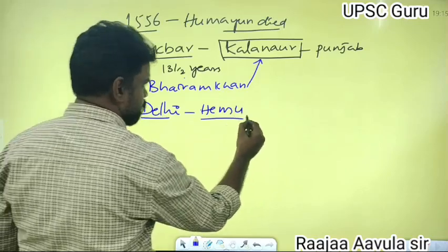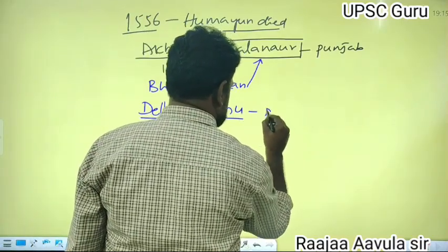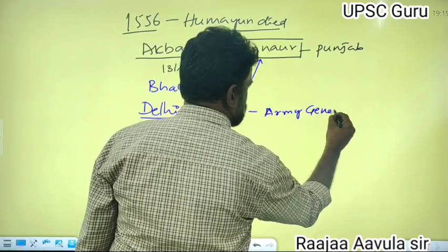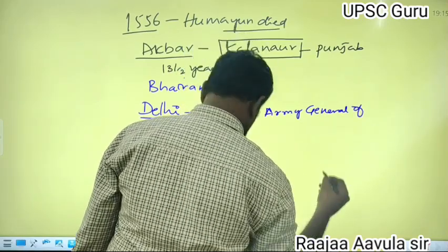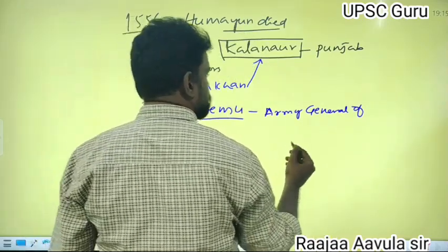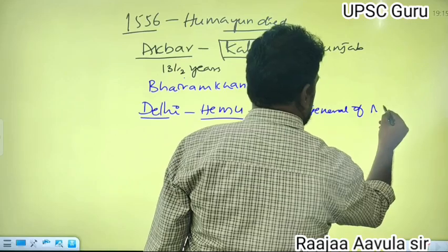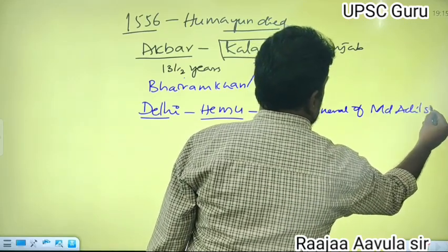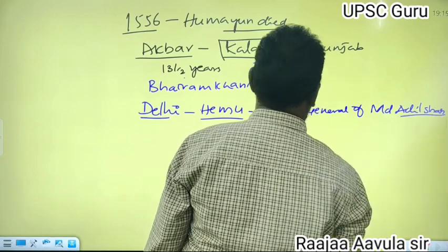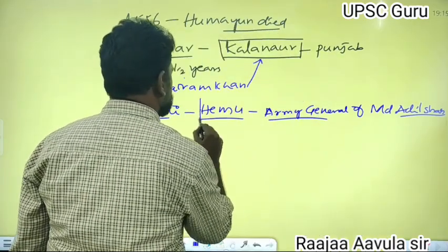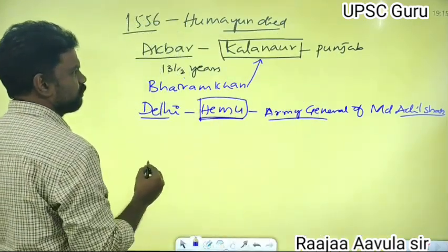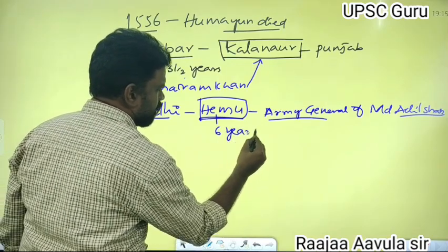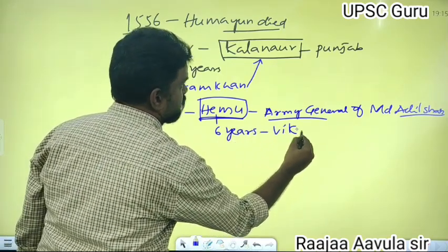Originally he was the army general of Muhammad Adil Shah, the last Suri ruler. Hemu occupied Delhi. Hemu ruled for 6 years in the name of Vikramaditya.